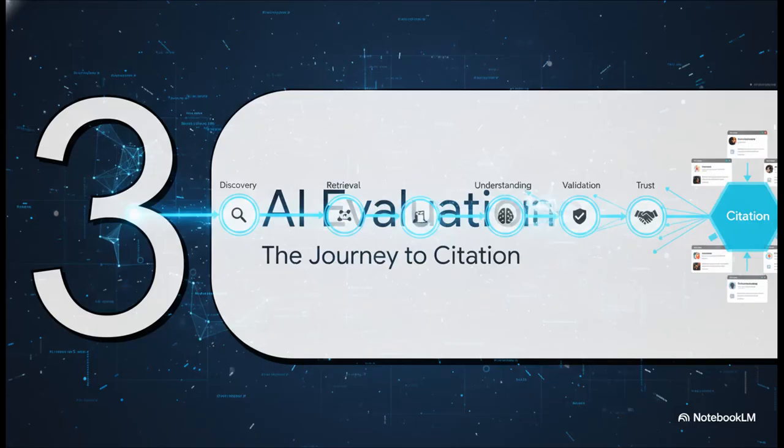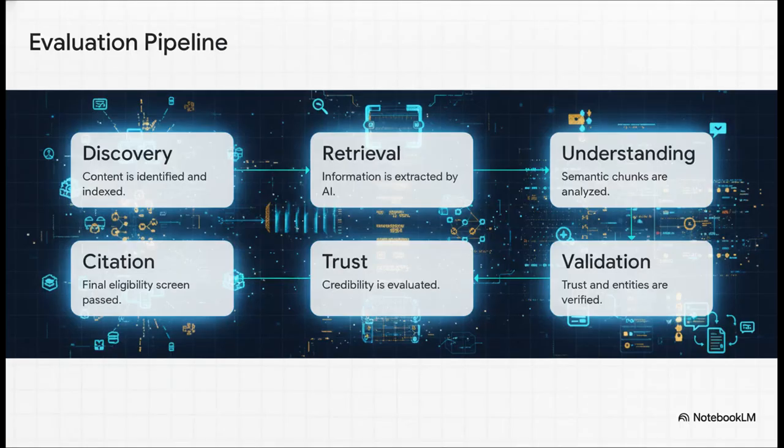Okay, Section 3, the AI evaluation pipeline, the journey to citation. We're going to map out the exact horizontal journey a piece of content actually takes to become an AI answer. Because it's not just some single magical algorithm. It's a really rigorous multi-stage gauntlet. Content doesn't just rank anymore. It has to filter through these very distinct stages.